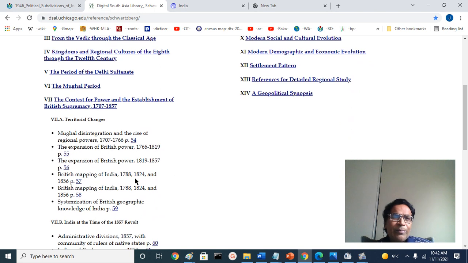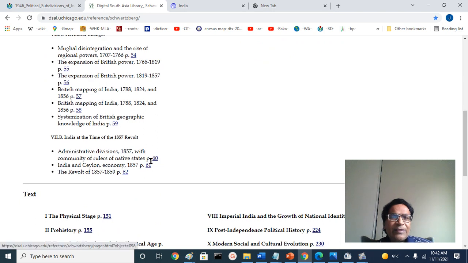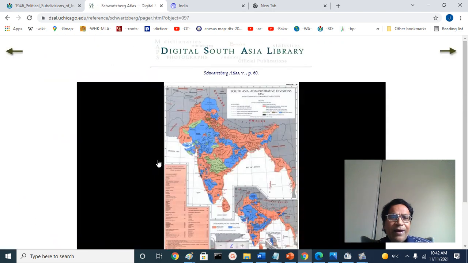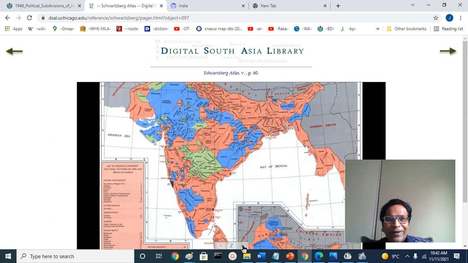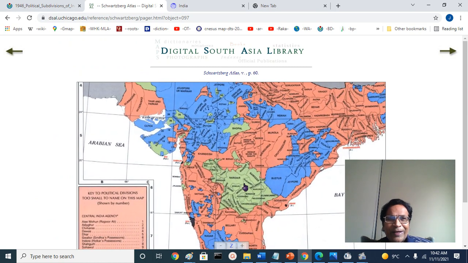The most important thing here: go to the schematization of British, go to administrative divisions, page 60 here. You will see page 60. You open that. I generally keep it open, but this time I wanted to show you so that you can go and explore by yourself.